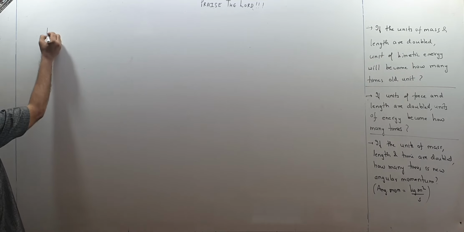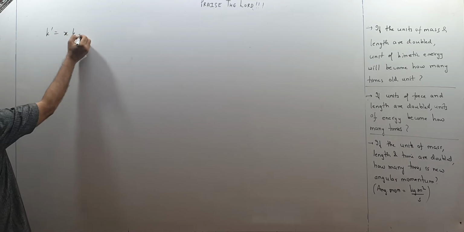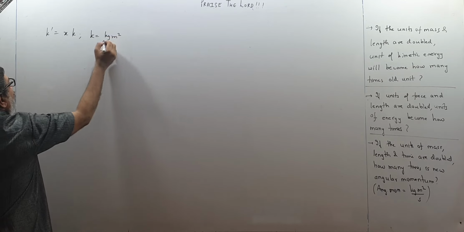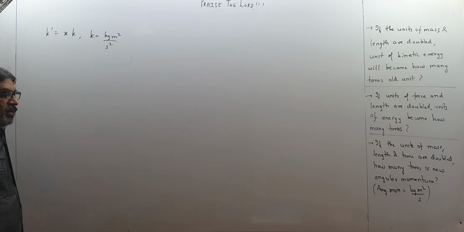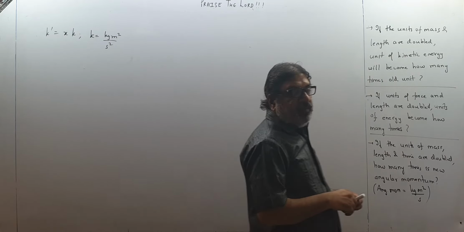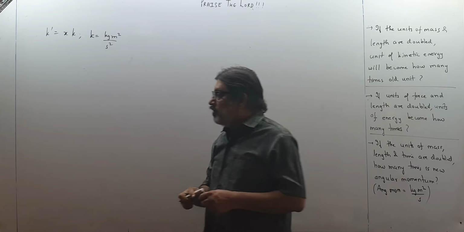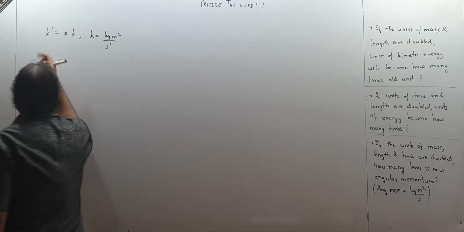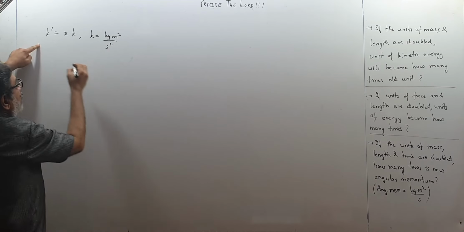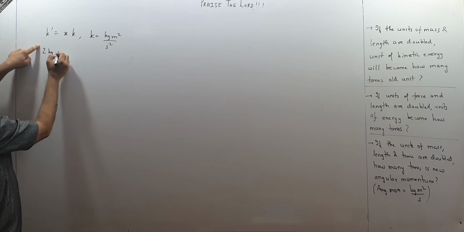So I will write K dash equal to xK, where kinetic energy has the unit kg meter square upon second square. Kinetic energy means energy. The units of energy are kg meter square upon second square. So we write over here K dash, new units. See, mass and length are doubled. So I write 2 kg.